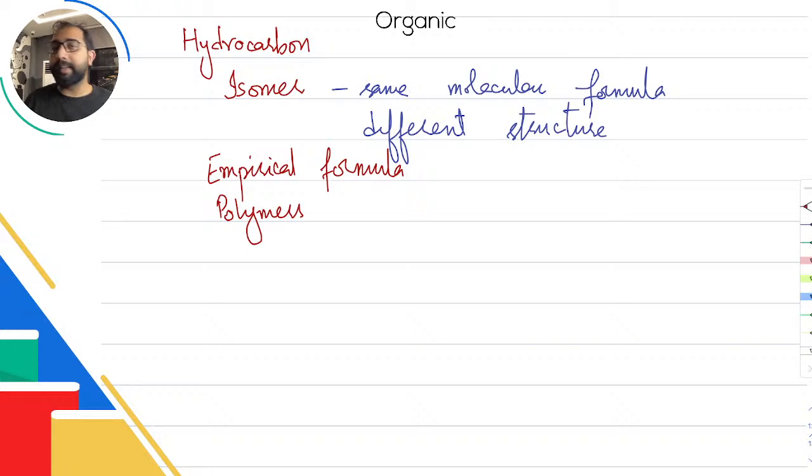Next thing which is slightly unrelated but still comes at the start of organic chemistry is the different fuels that we have. Different fuels come from crude oil, you know petrol, diesel, kerosene, paraffin, naphtha, petroleum gases, and wax and bitumen. All of those you need to know the uses of.